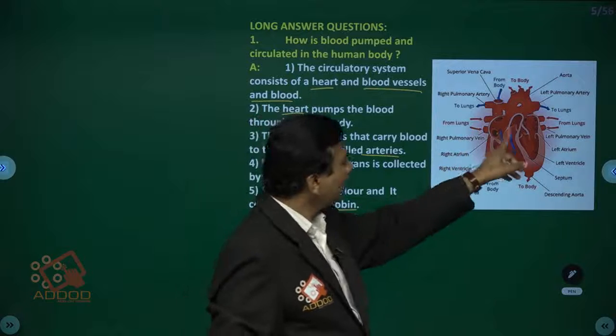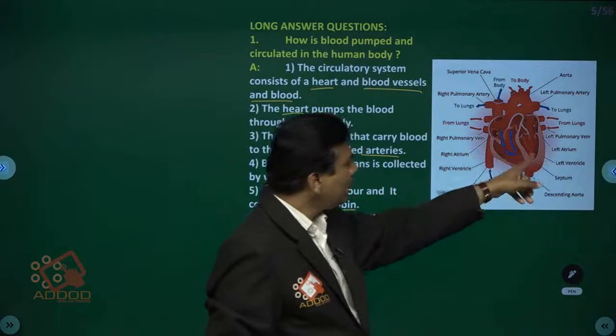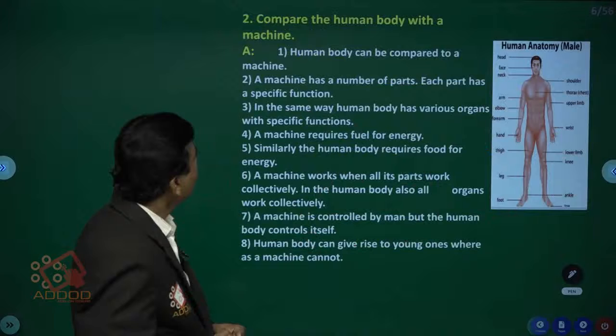This is the right atrium. This is the left atrium. Right ventricle, left ventricle. Next one.